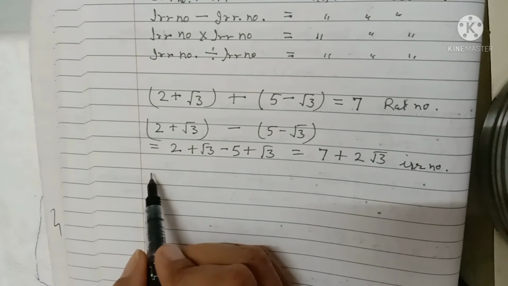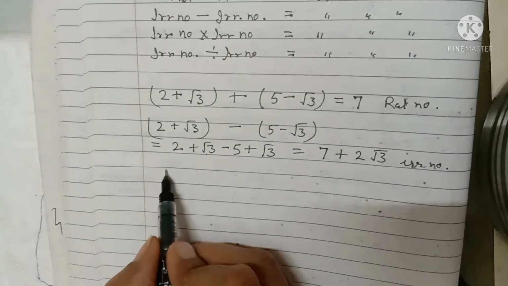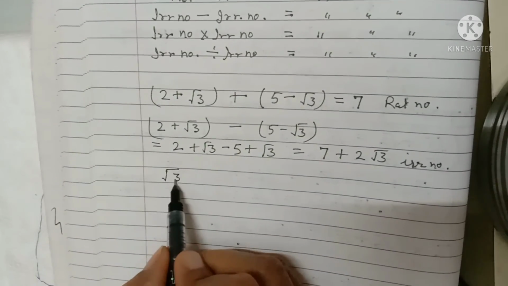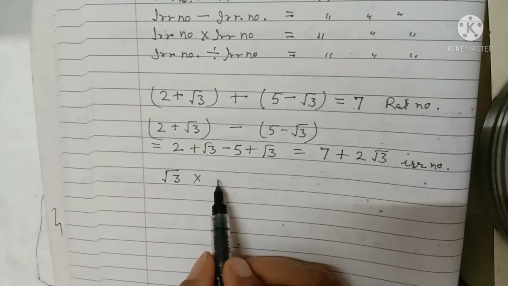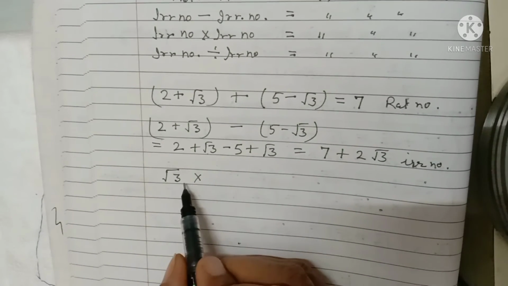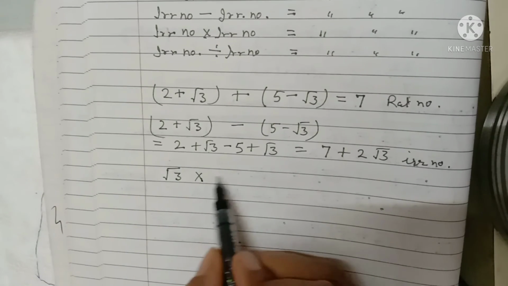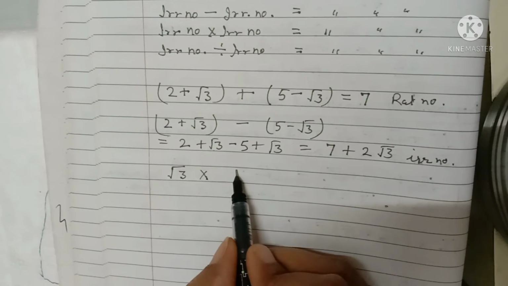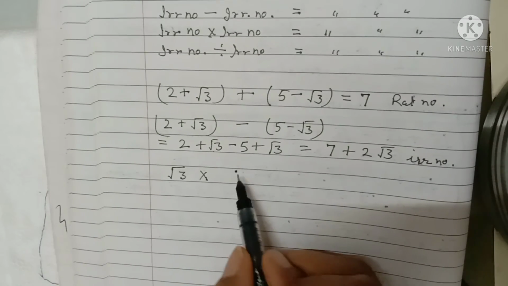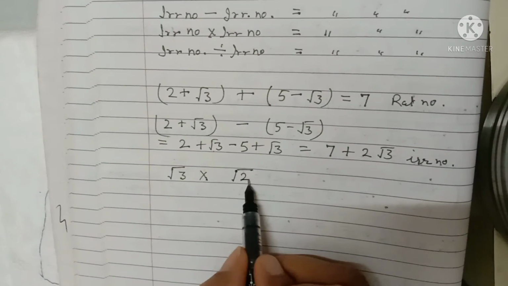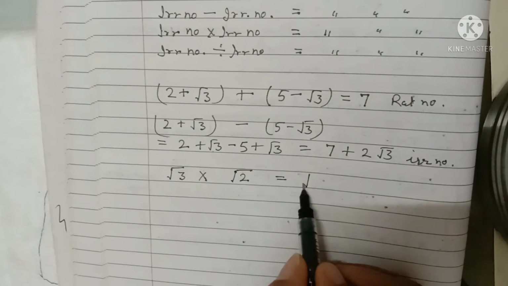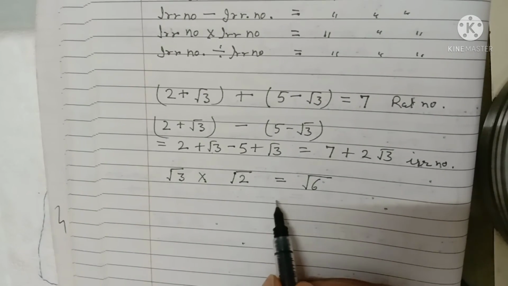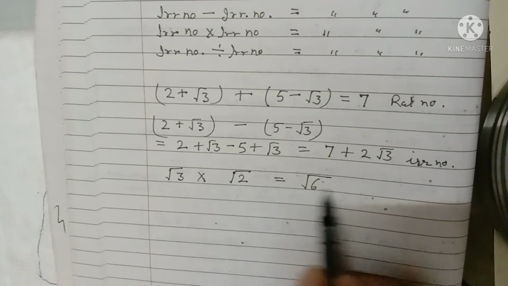Third, the product. Suppose root 3 into root 2. This becomes root 6, which is an irrational number.